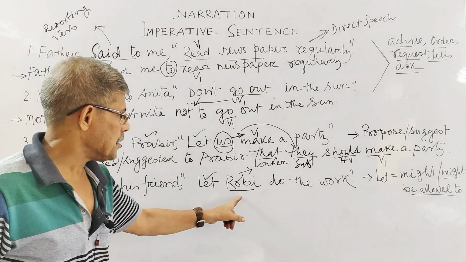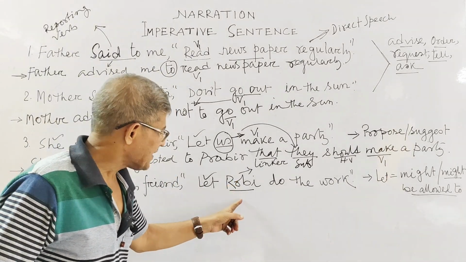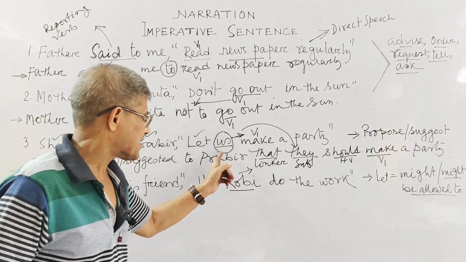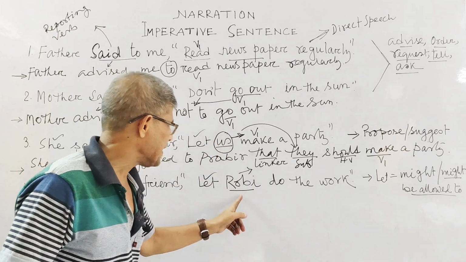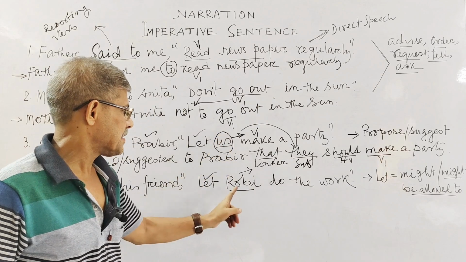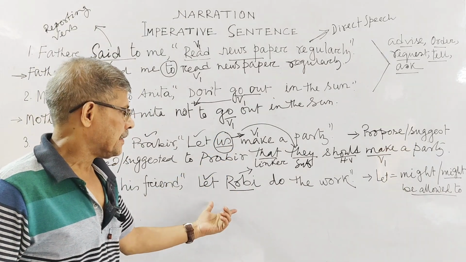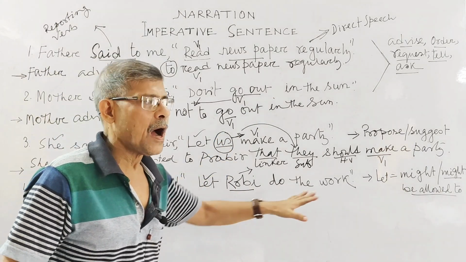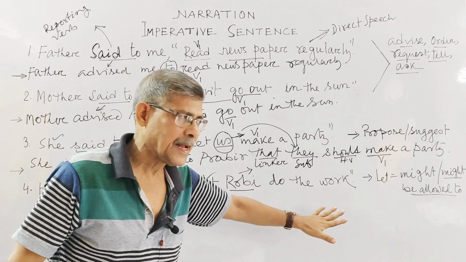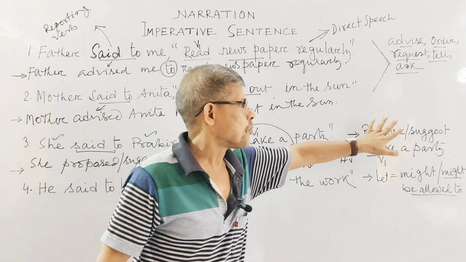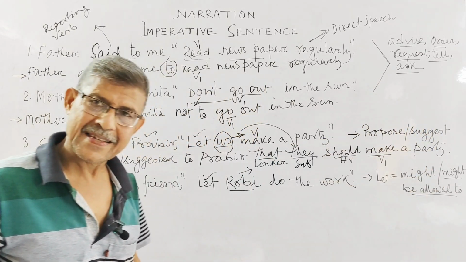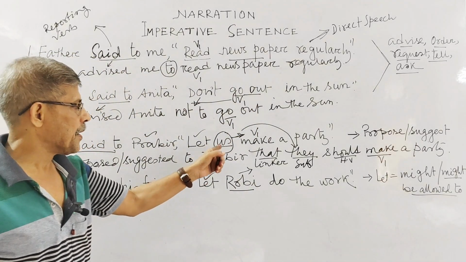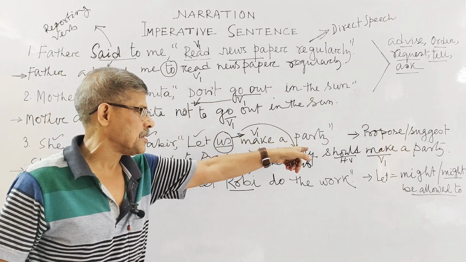Moreover, whenever you get anything rather than "us" after "let", then you use the other structure, isn't it? That time you don't use propose and suggest. Very simple. If you get only "us", then you use this rule.